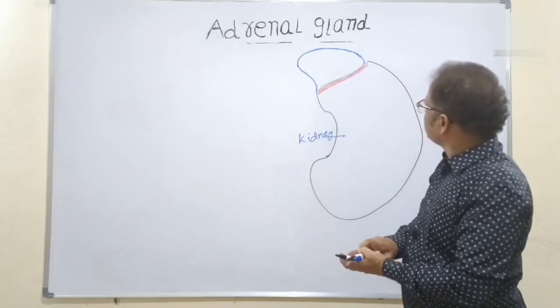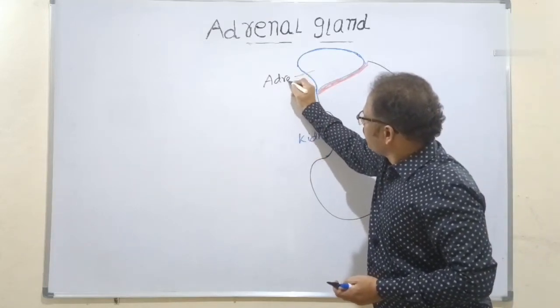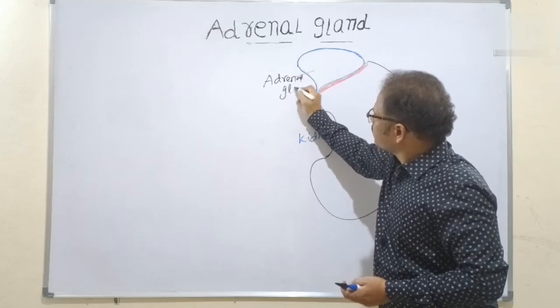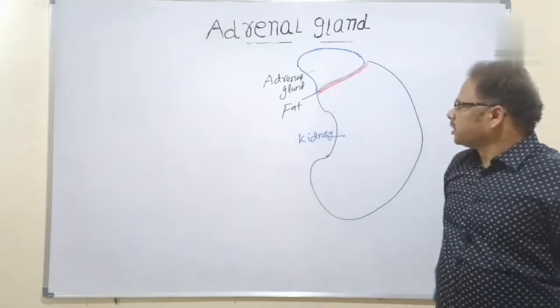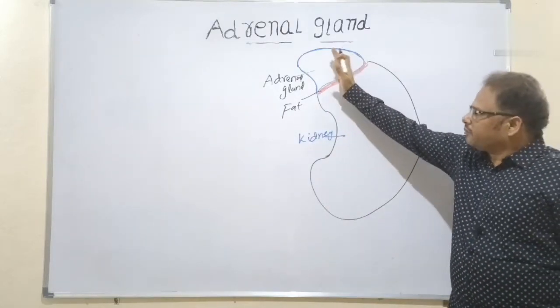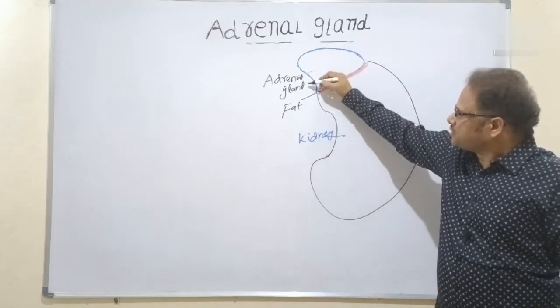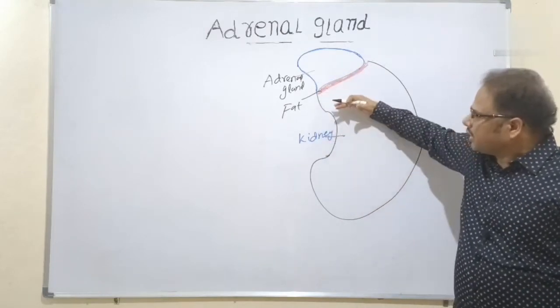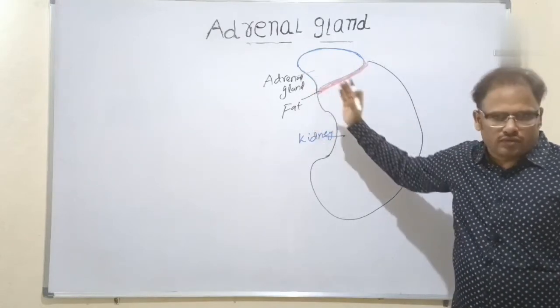And here is the adrenal gland. This is the adrenal gland, and that's the location of the adrenal gland. So where is the adrenal gland present? It is in the superior, anterior position of the kidney. This is a kidney, and the adrenal gland is present in the superior or anterior position of the kidney.